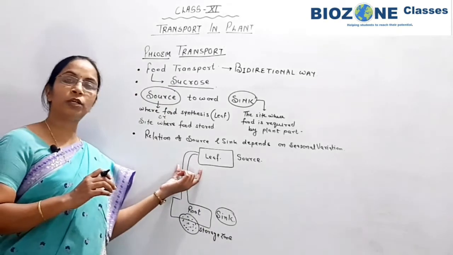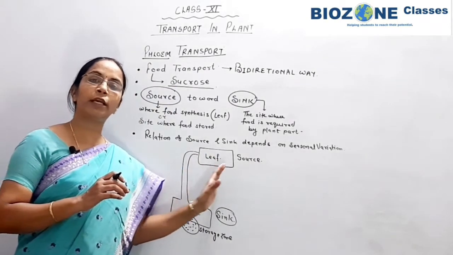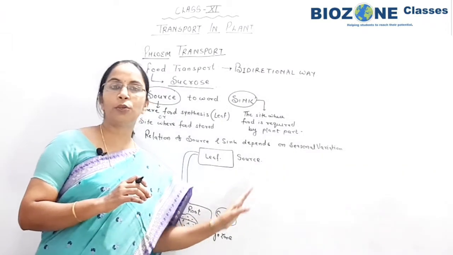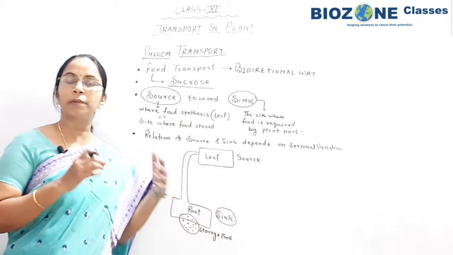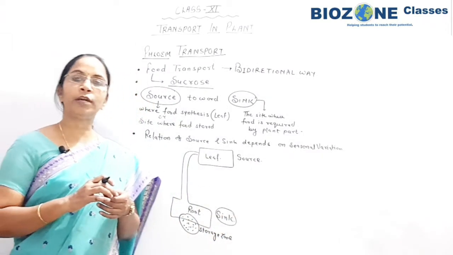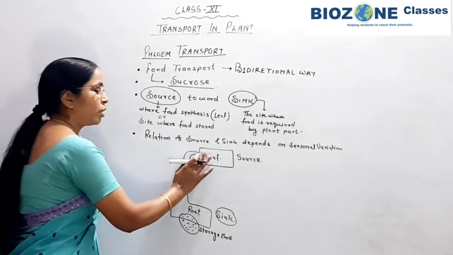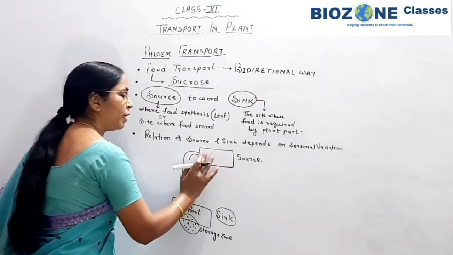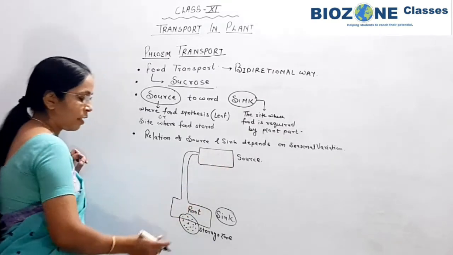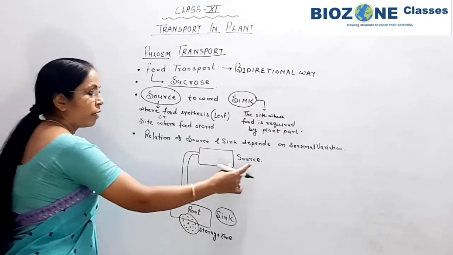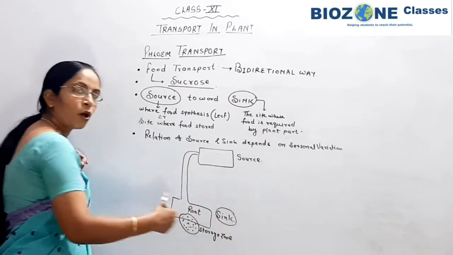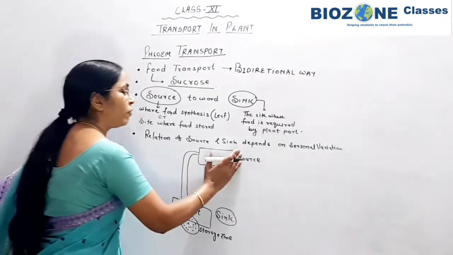In that condition, when the leaves are totally absent in the plant due to autumn foliage, or in the spring season also we see the fall of the leaves. So in that condition leaves are completely absent here, and in this area the relation of source and sink now becomes inverted. How does it invert?